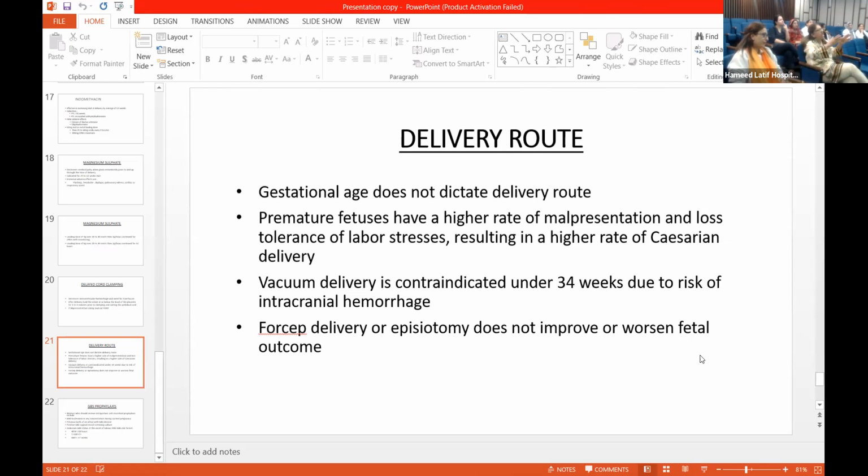So my question with this slide is that are you saying that preterm baby should be delivered by cesarean section? What are you saying?